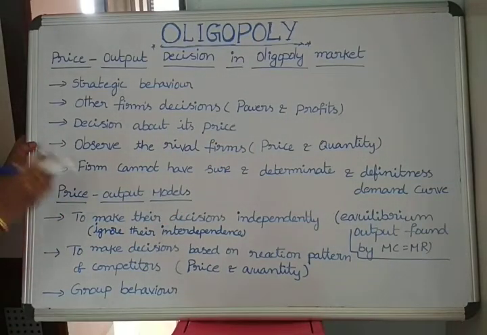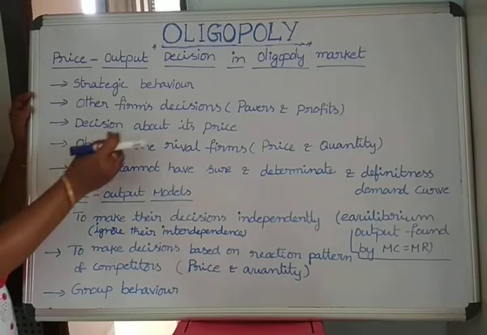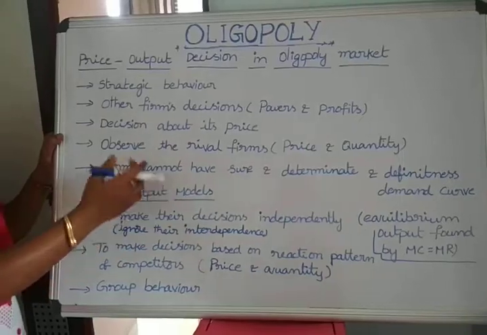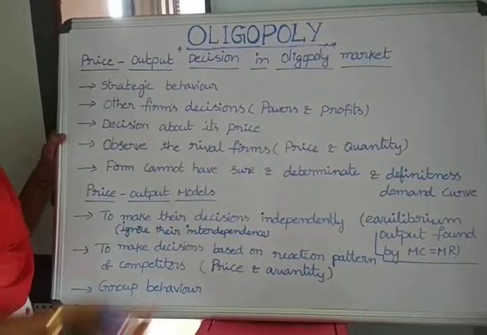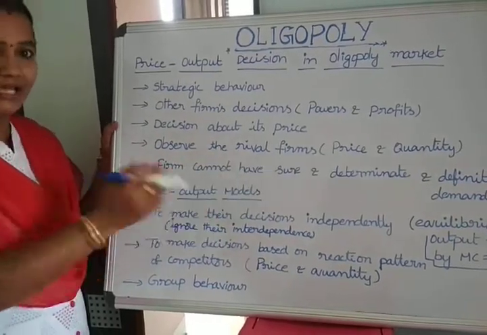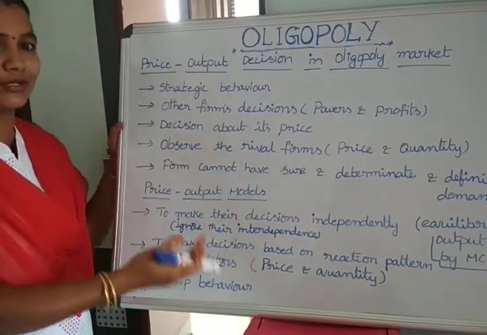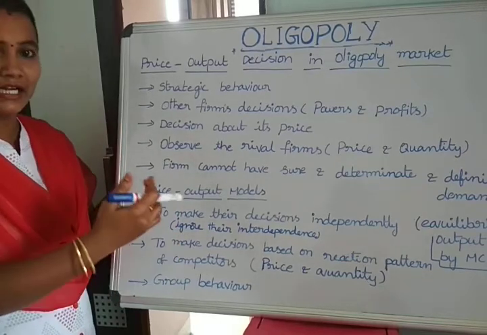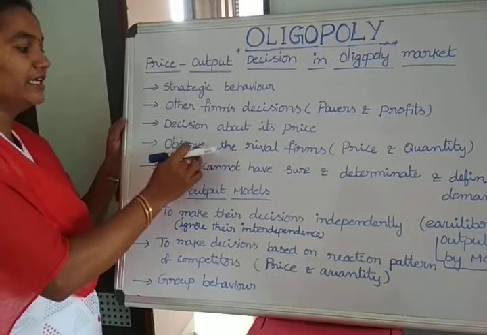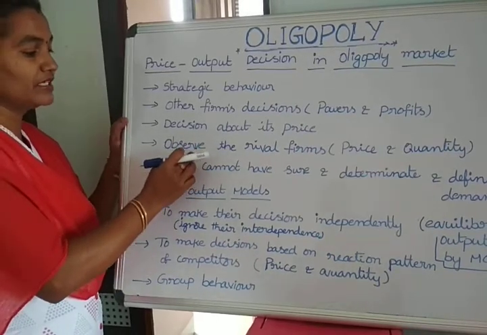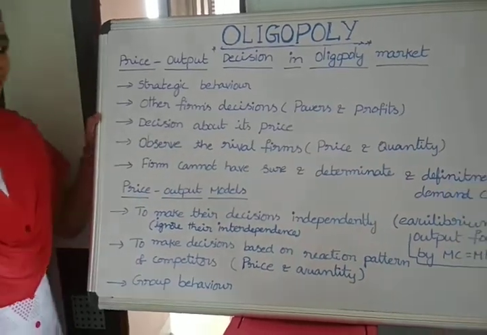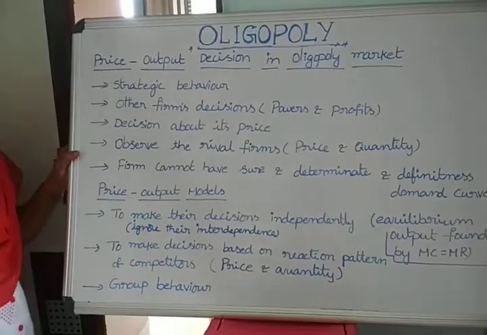When a firm makes changes in price and quantity, the other rival firms are also always observing and implement the same in their production activity. Then the former firm may see a fall in demand for its product, and market demand will fall. That's why other firms always observe the rival firms in the case of price and quantity.